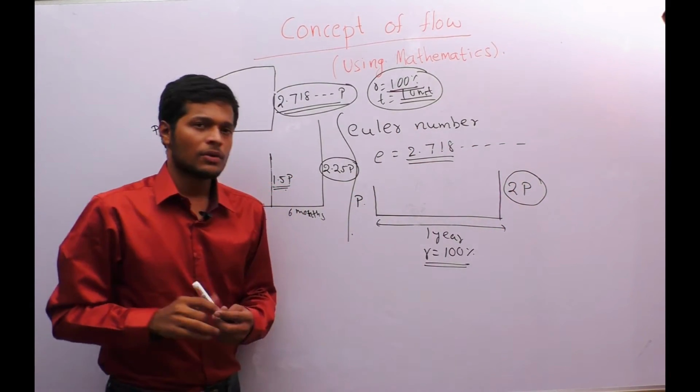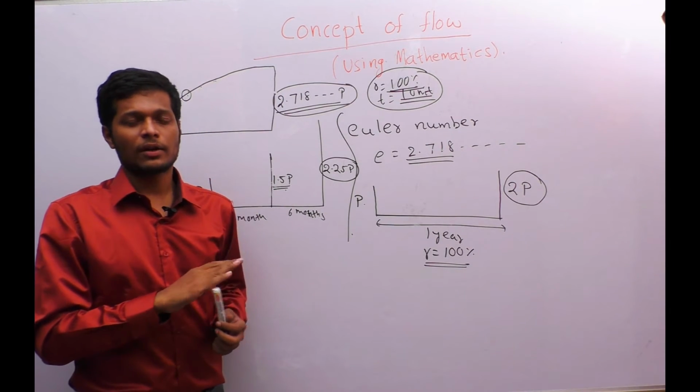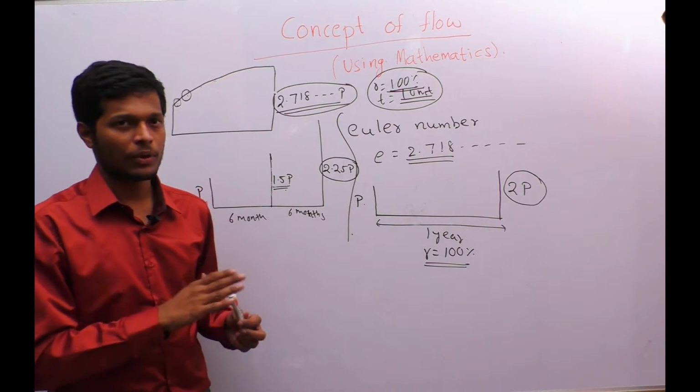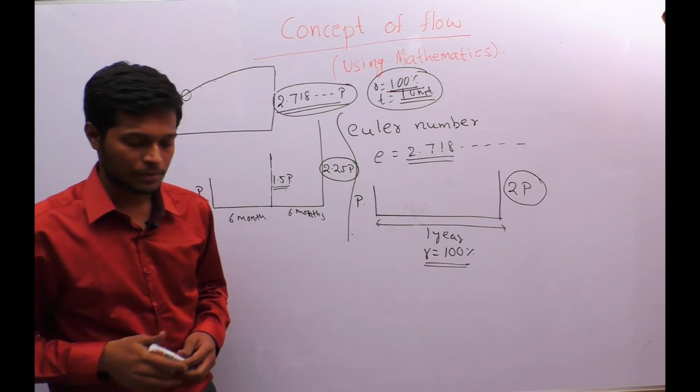Okay. So what is this 2.718? How are we going to use that? We will see once you understand this concept.